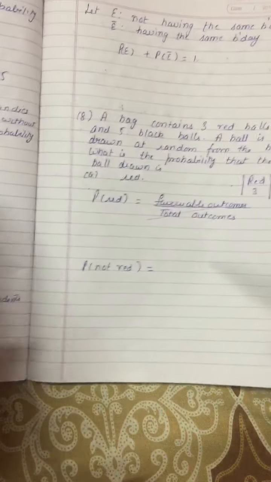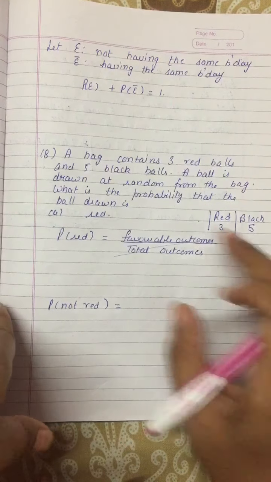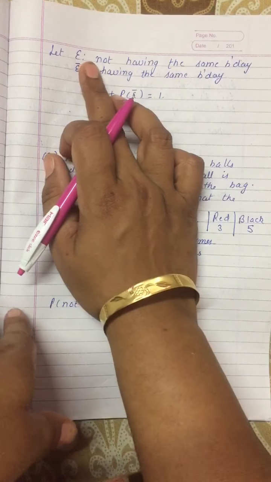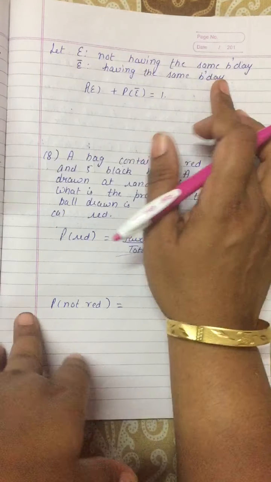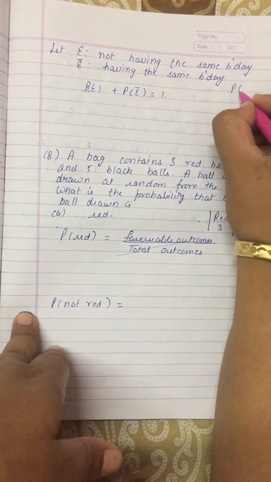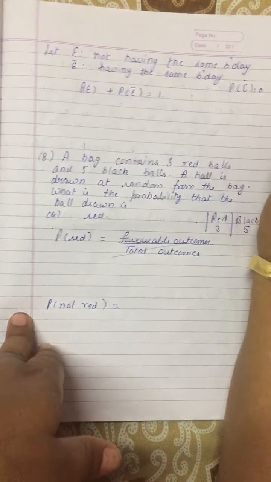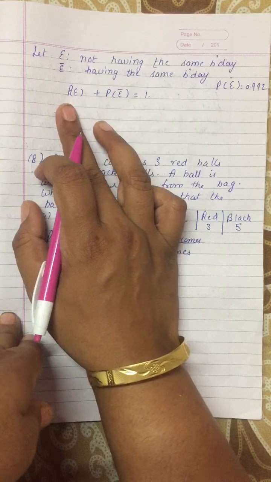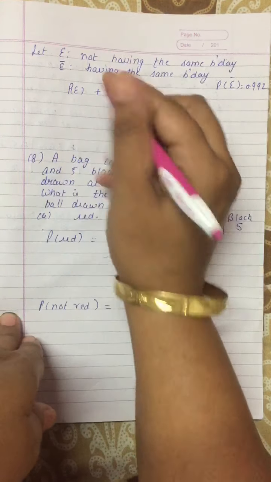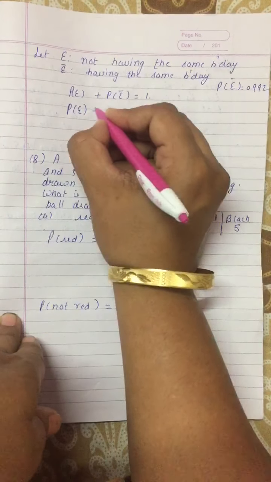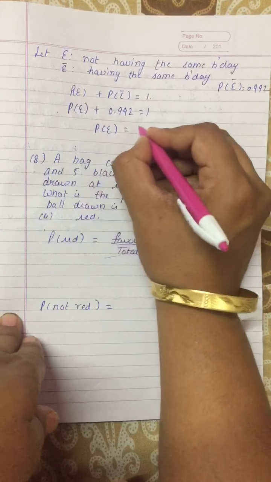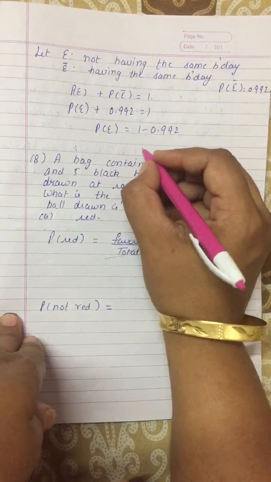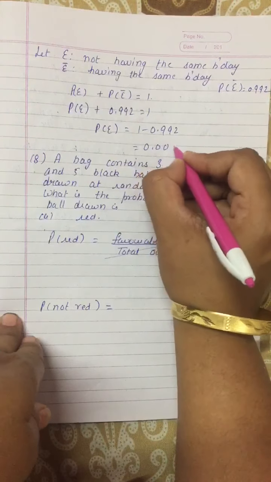So what will I take? I'm going to take two events. The first event is E, the students not having the same birthday, and E naught is having the same birthday. As I know, the probability of E naught is given as 0.992. As you know, we have the formula: probability of E plus probability of not E is equal to 1. Taking this to the other side, probability of E is 1 minus 0.992. After calculating it, we get the answer 0.008.